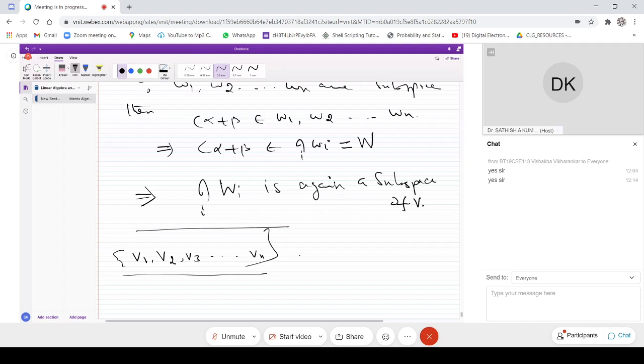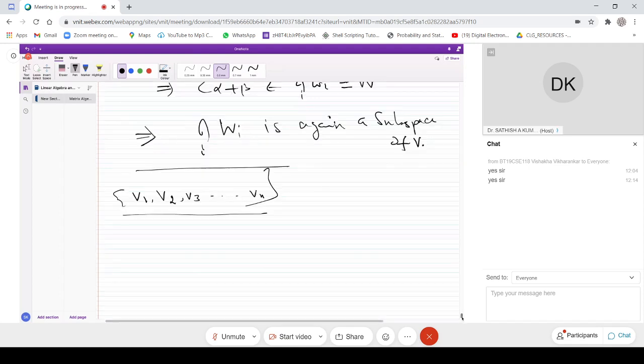But if it is dependent, that is a similar way of saying that v1 can be expressed as twice of v2, or v2 can be expressed as twice of v3, or something like that. Twice means you can use any number. So therefore one is not independently there and it is depending on the other vectors. Those concepts are called linearly independent vectors or linearly dependent vectors. So now let's give a definition, and then we'll discuss some problems.